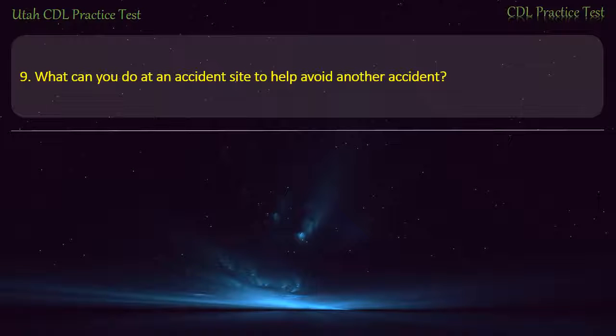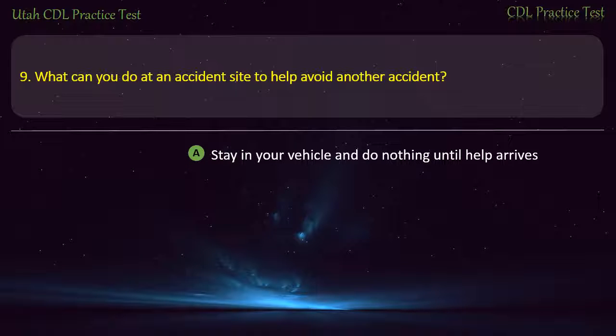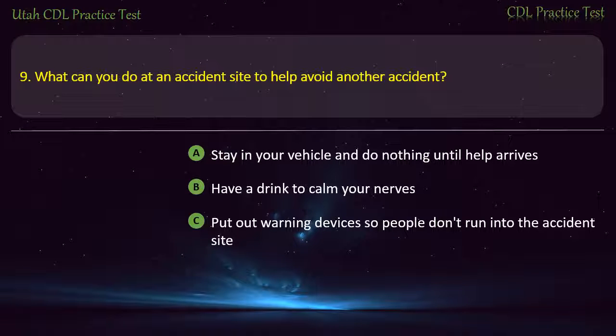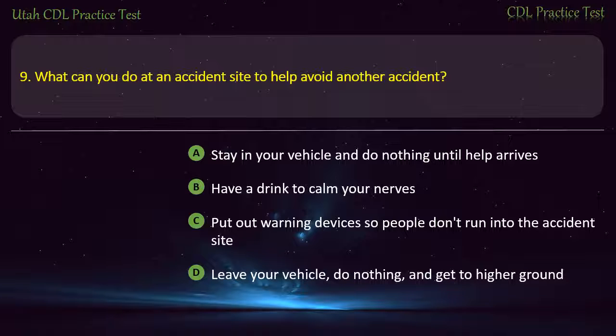Question 9. What can you do at an accident site to help avoid another accident? Stay in your vehicle and do nothing until help arrives. Have a drink to calm your nerves. Put out warning devices so people don't run into the accident site. Leave your vehicle, do nothing, and get to higher ground. Answer. Put out warning devices so people don't run into the accident site.